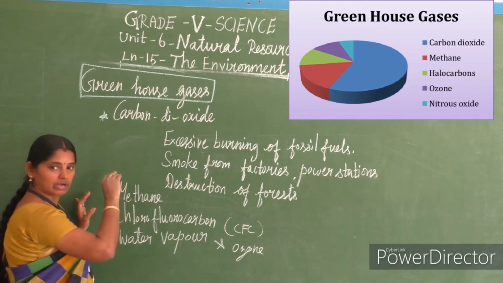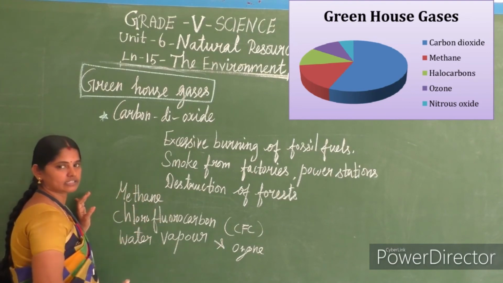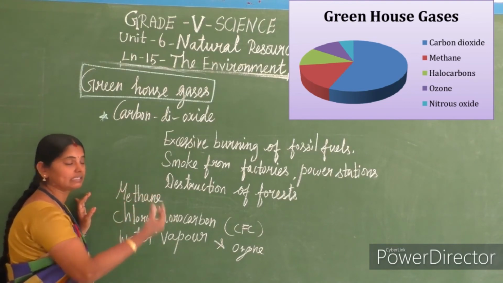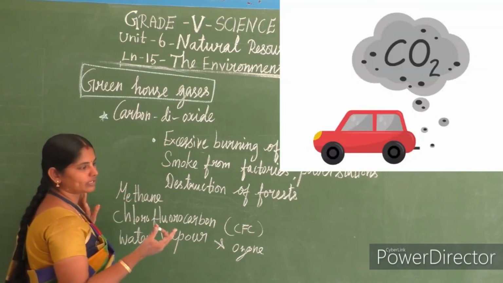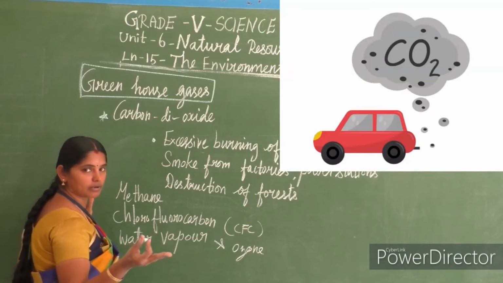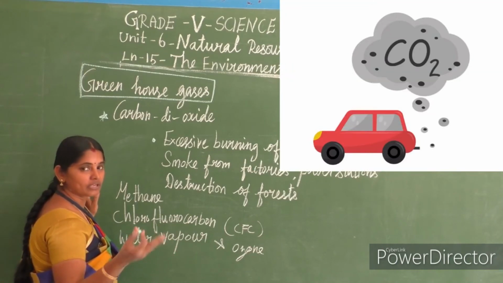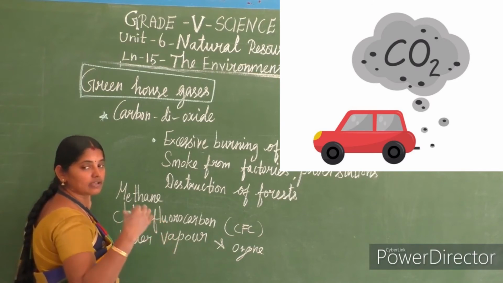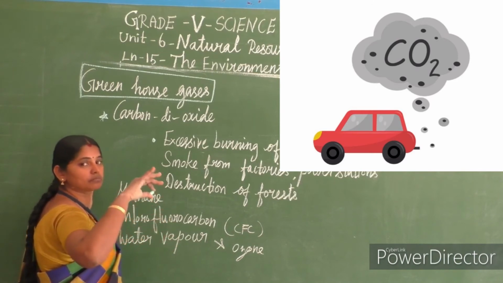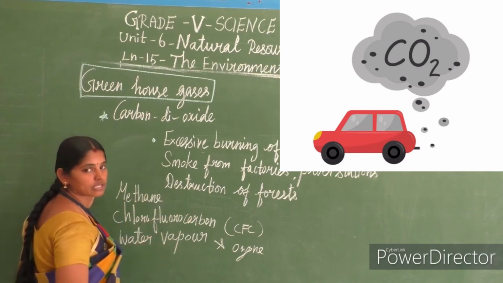So in what way does it get increased? The carbon dioxide level, in what way does it get increased? The excessive burning of fossil fuels. What is that? Petrol, diesel and all we are using for vehicles, no? To drive the vehicle. So that gives smoke, and that excessive usage brings an increase in carbon dioxide in the atmospheric gases.